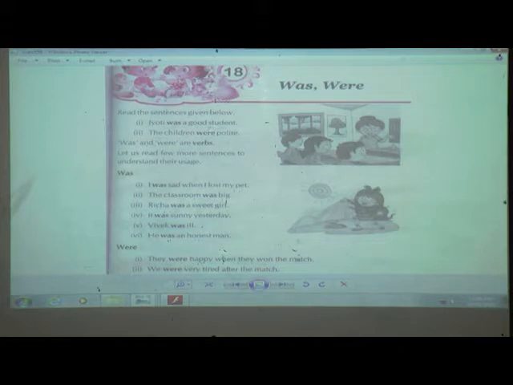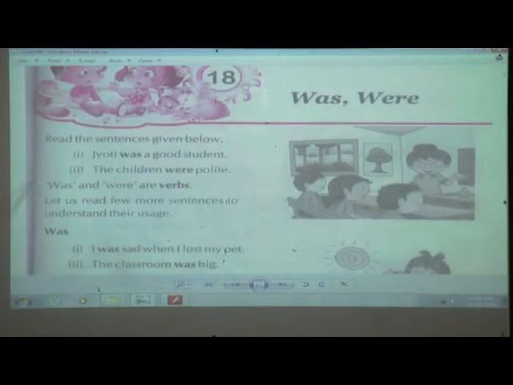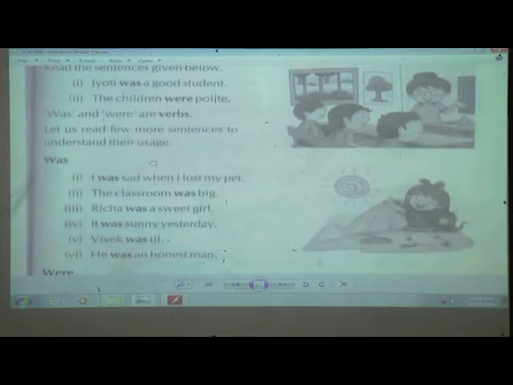Now read the sentences given below. Jyoti was a good student. Can you see these sentences, students? We are on lesson number 18, was, were, page number 53, Fun with Grammar book. Jyoti was a good student. The children were polite. Now here we can see was and were. What are they? Yes, they are verbs. Now we will read some more sentences to understand how the verb was is used and how the verb were is used.